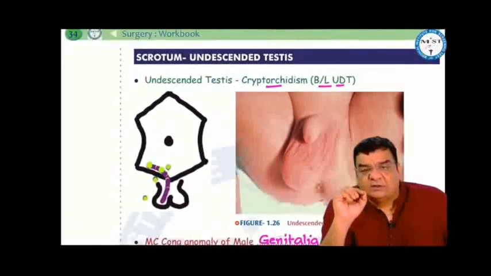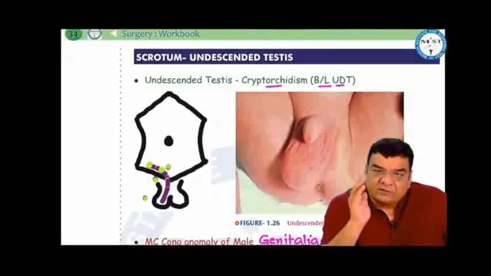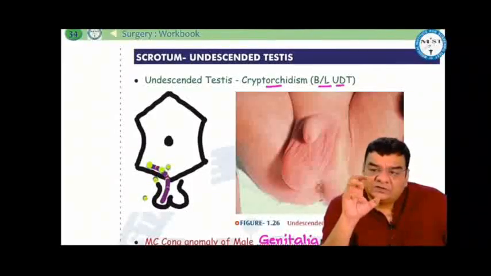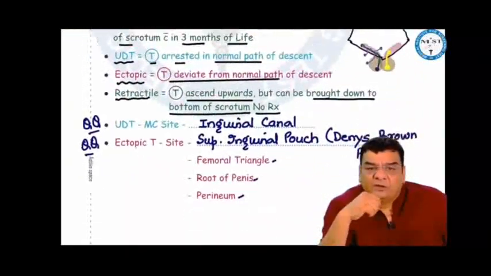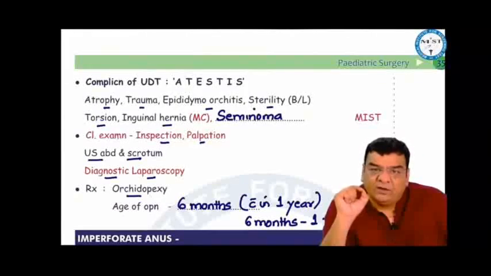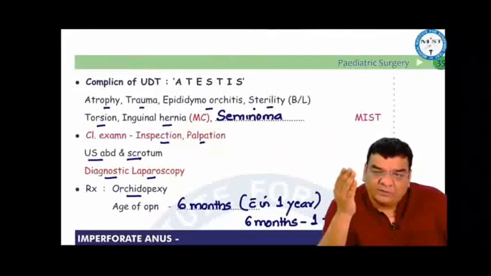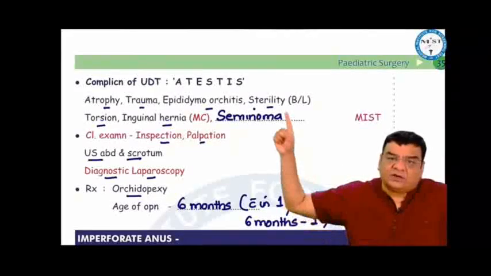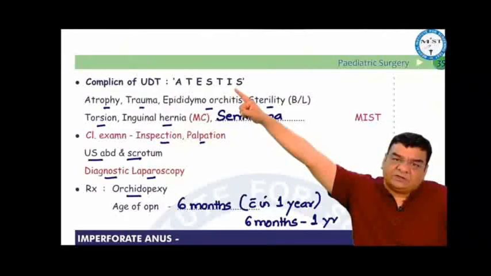Incidence of undescended testis is 4% in full-term babies. That means 4 out of 100 male babies born will have undescended testis. 30% in preterm. 50% are right-sided, 30% left-sided, and 20% bilateral. 75% of undescended testis can descend down to the bottom of the scrotum within 3 months of life. Sometimes undescended testis can have complications: A, atrophy; T, trauma; E, epididymo-orchitis; S, sterility. If both the testes are undescended, they will be intra-abdominal where the temperature is higher, so that will interfere with spermatogenesis. So sterility is seen in bilateral undescended testis. T, torsion; I, inguinal hernia, which is the commonest complication of undescended testis; and S, seminoma.